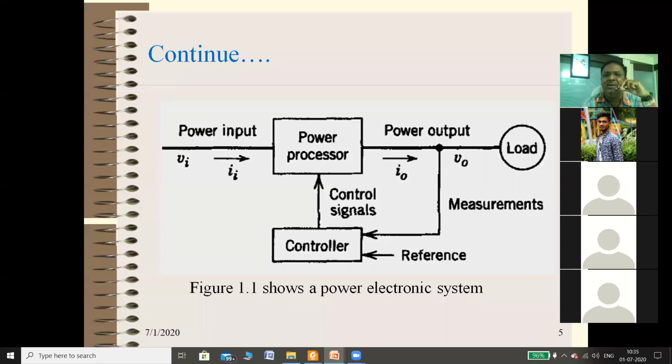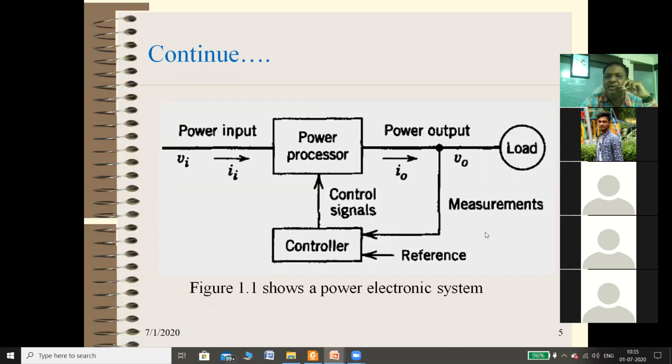Any power system is like this. Whatever your supply voltage and current, maybe high or low voltage, it is applied to the power processor or power converter, you can say. And the output of the power converter is controlled with the help of a controller. The controller means a gate drive or base drive circuit. So this is a generalized block diagram of a power electronic system.